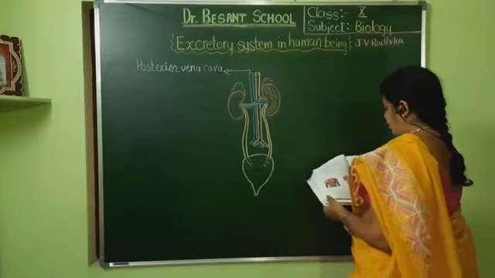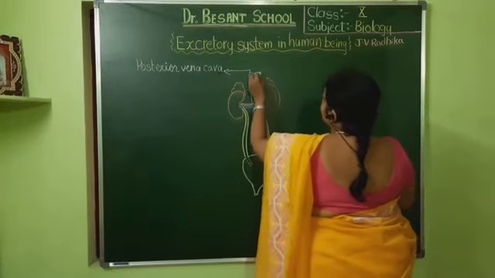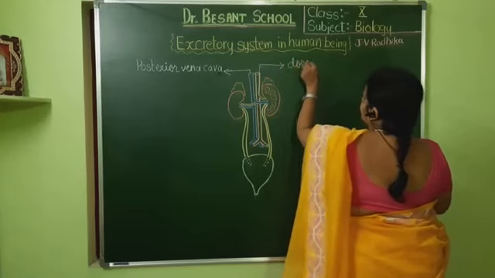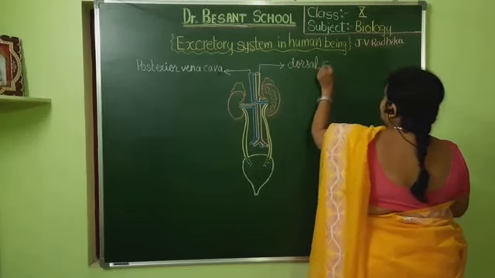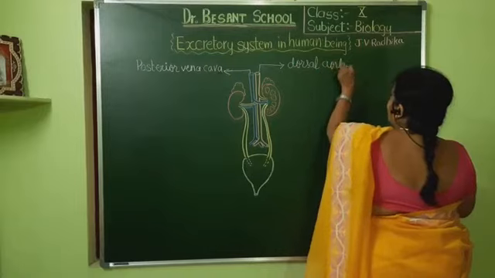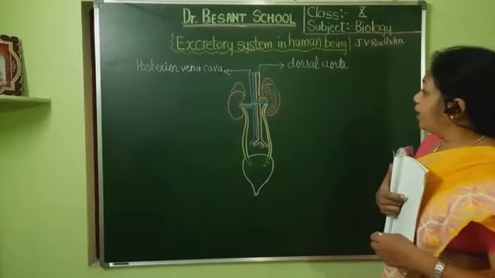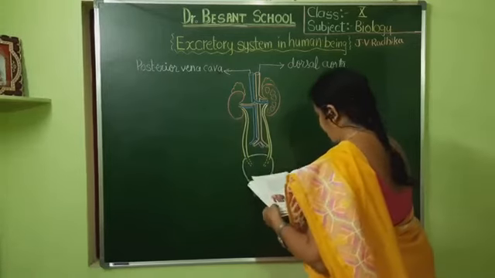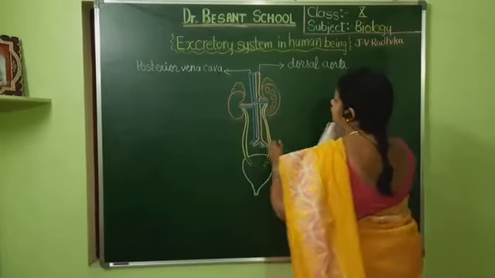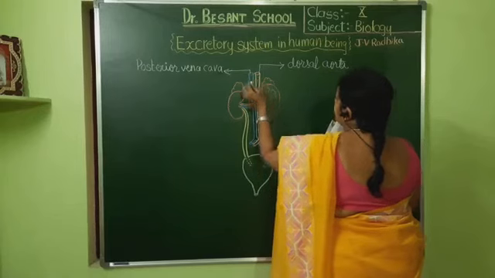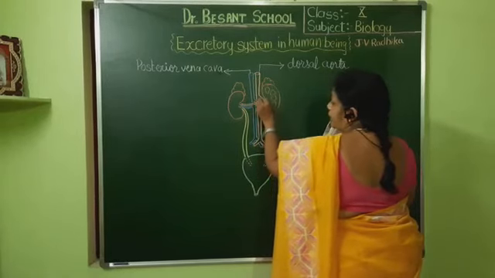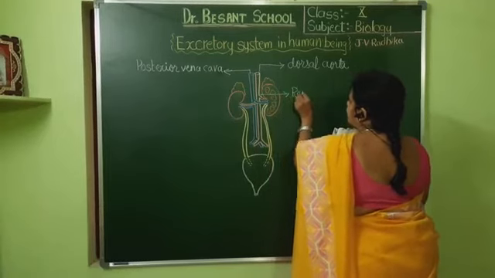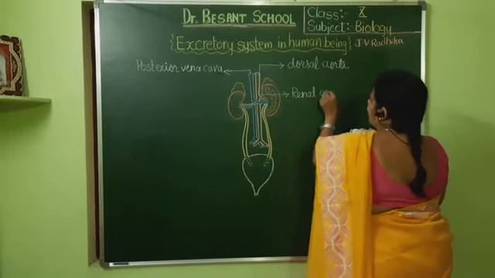Then we have got this side. It will be obviously what? The dorsal aorta, part of the dorsal aorta. So from where does it originate? It originates from the left ventricle of the heart, and the vena cava will enter into the right atrium of the heart. Now this one will be the renal. The one which will enter into the kidneys, that part will be called as the renal artery.